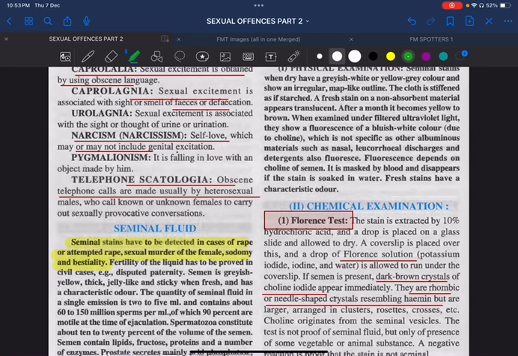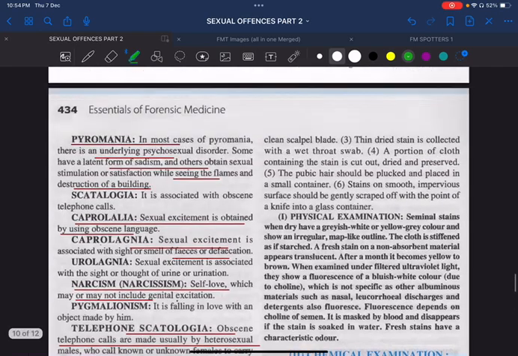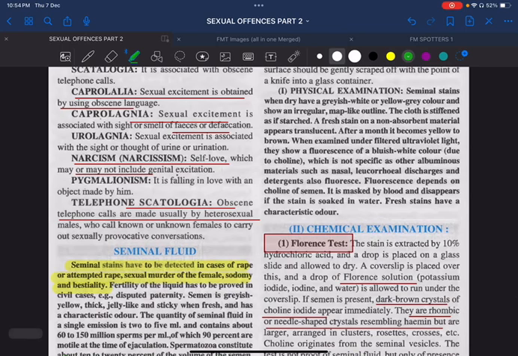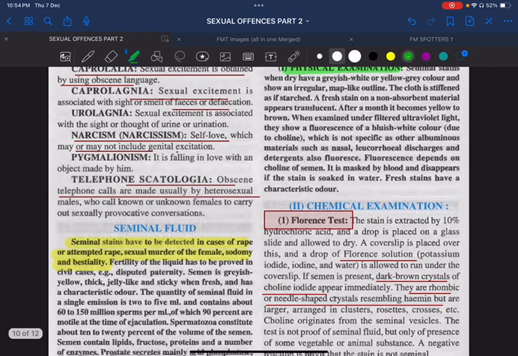So coming to seminal fluid, in a case of rape, sodomy, or unnatural sexual offences, semen plays an important role. Semen analysis is important. Detection of semen using various tests is also very, very important. Semen analysis can first be done by physical examination followed by chemical examination. In physical examination, seminal stains will look dry or greyish white in color, and look like starch.